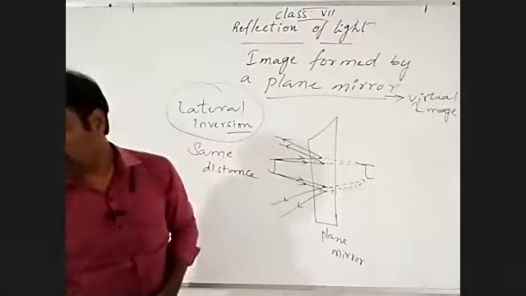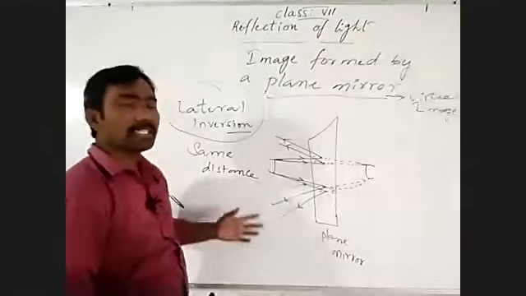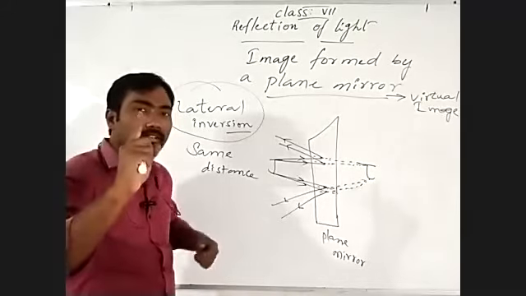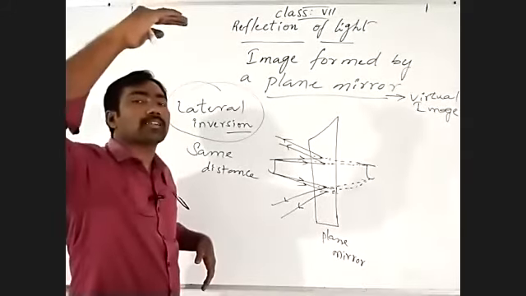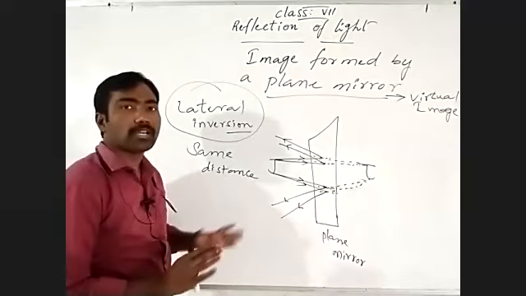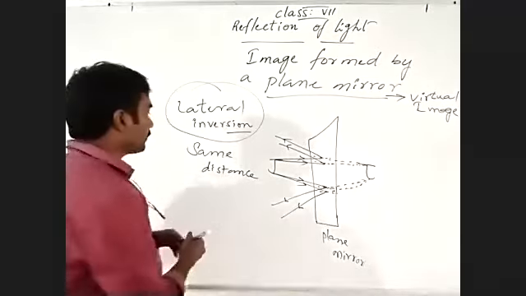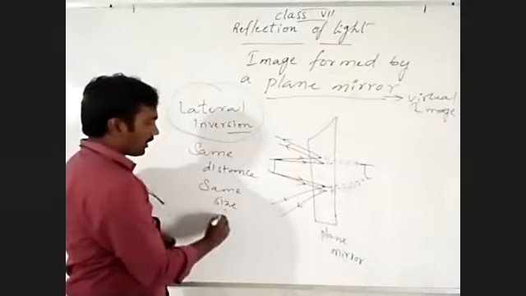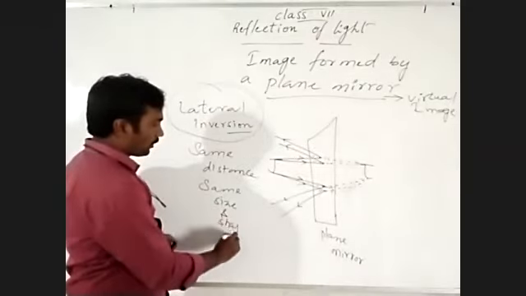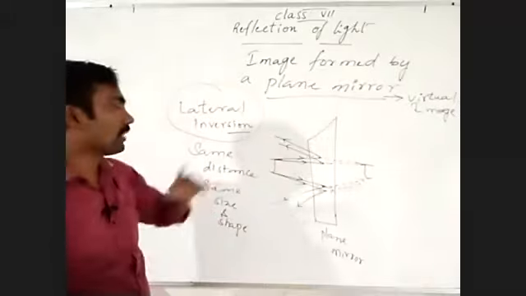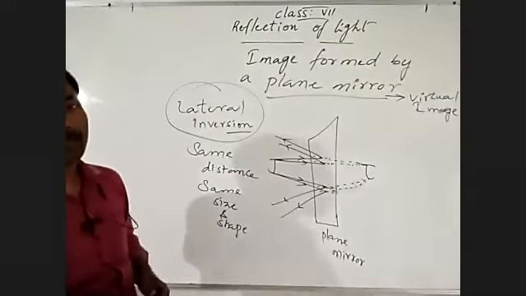Same size means whether you are stout or lean, tall or short, it never changes. So it follows the same size and shape, exactly. These are the properties of the plane mirror.